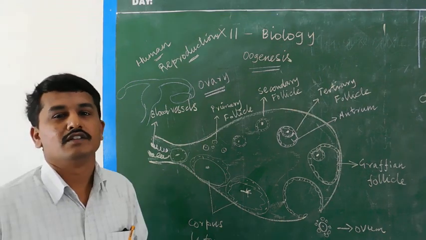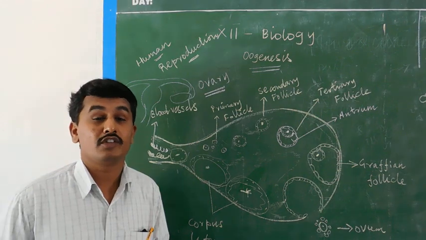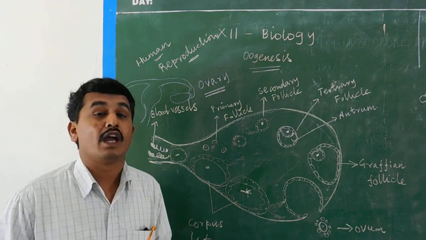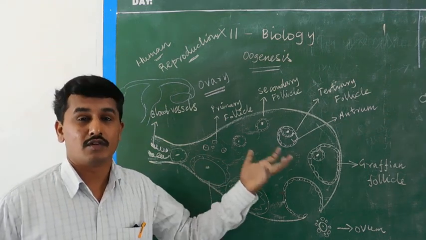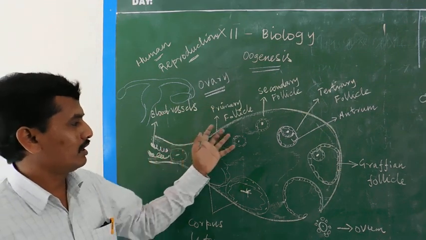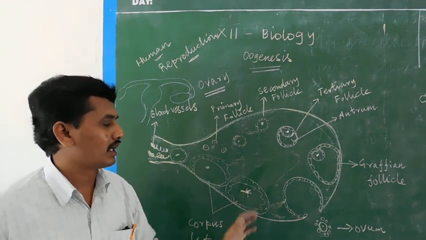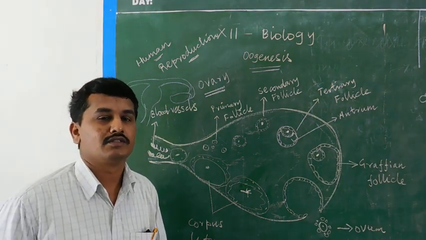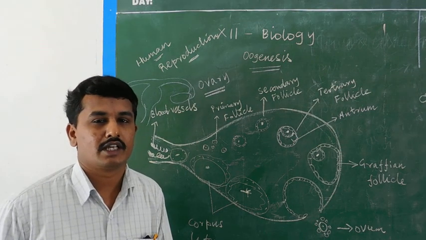In the next class, we deal with the difference between spermatogenesis and oogenesis. Spermatogenesis we already did, the formation of sperm. Now the oogenesis process, formation of ovum from the ovary. It's a simple diagram of the structure of ovum, with some cells, primary and secondary follicle. Read your NCERT book. After reading, I will give worksheets also. Fill the worksheets. Thank you.